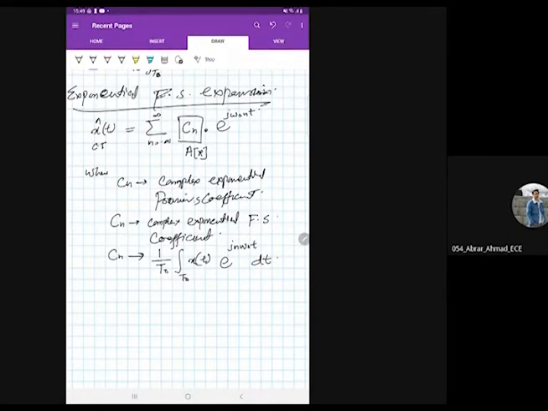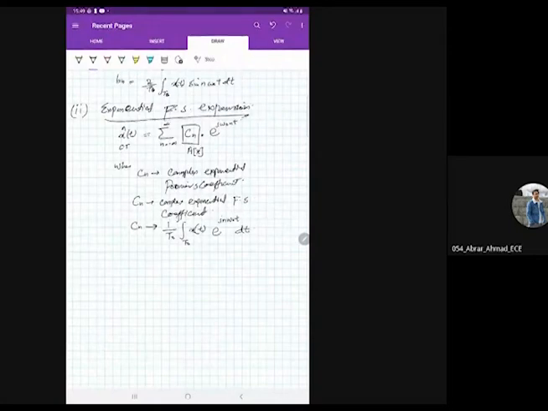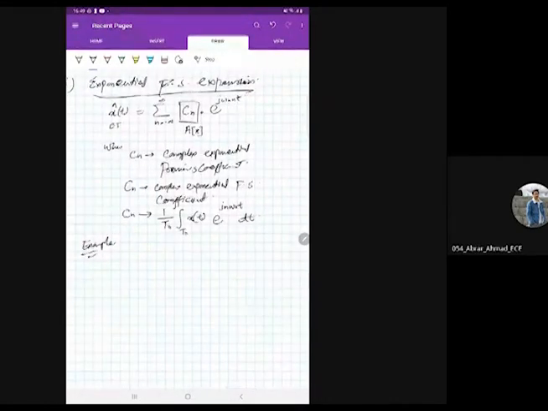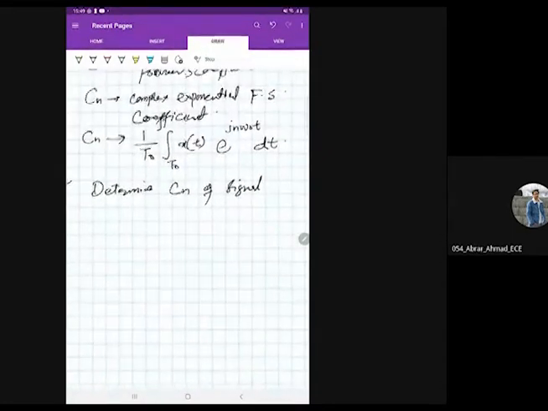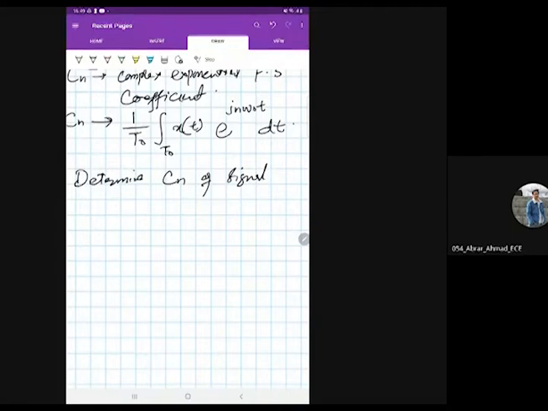So I'll solve a question. Maybe you'll have an idea how we calculate C of n. These terms might look very strange to you, so I have an example. Here there is a signal, and it asks us to determine Cn of the signal. What is the signal? The signal is this one.